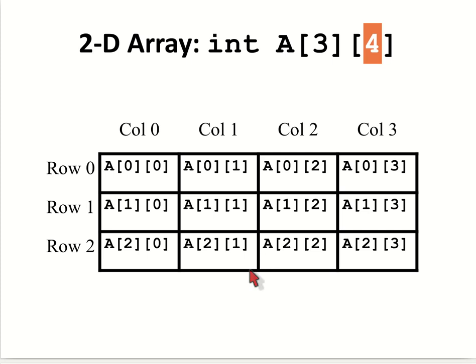Like this we will be accessing each element. If we want to initialize these, we have to use two for loops: the first for loop for changing the rows, and the second for loop for changing the columns.